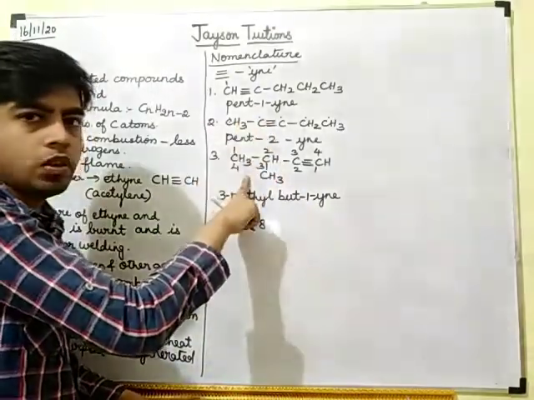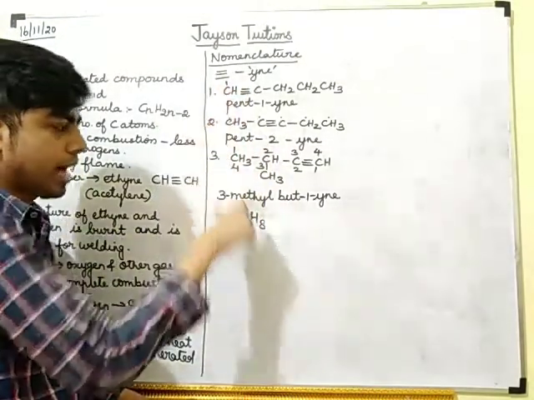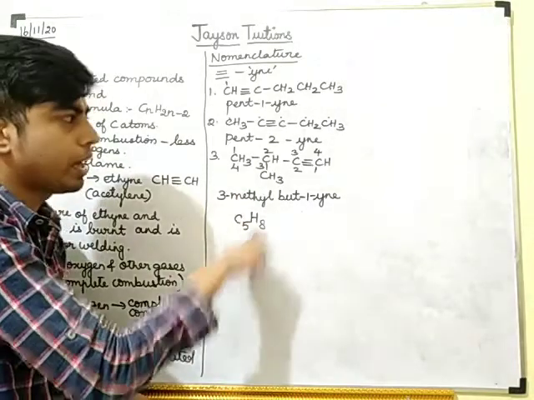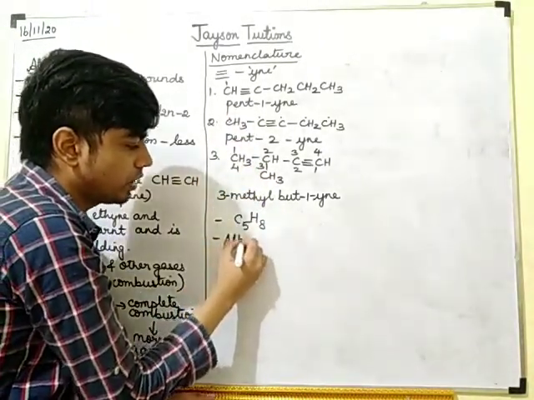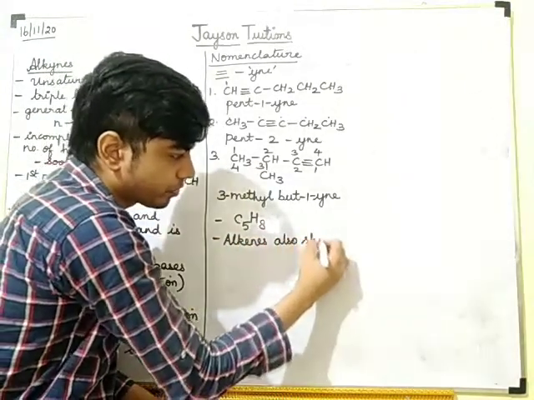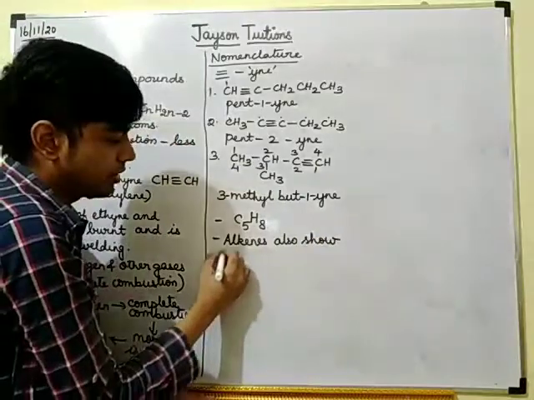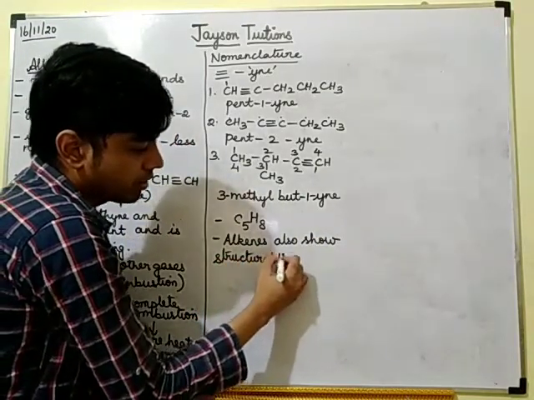For this one also it is C5H8. So all the 3 have the same molecular formula but different structures. So what do you understand from this? Alkynes also show isomerism. They will show structural isomerism.